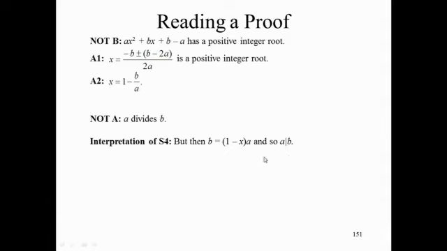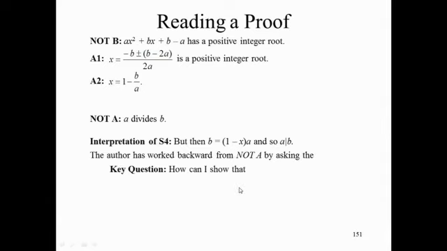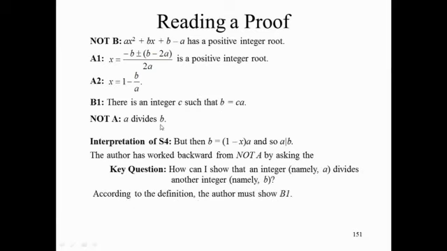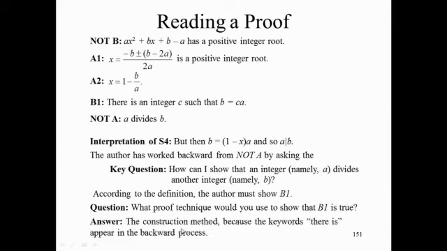If you want to understand this statement, you have to work backward. And now you should ask the key question, how can I show that an integer divides another integer? For that we have a definition. According to the definition, the author has to show that there is an integer c such that b is equal to c times a. What proof technique would you use to show that? The construction method. The construction method, because you have to show that there is an object with a certain property such that something happens. So we need to use the construction method, and that's exactly what the author is doing.